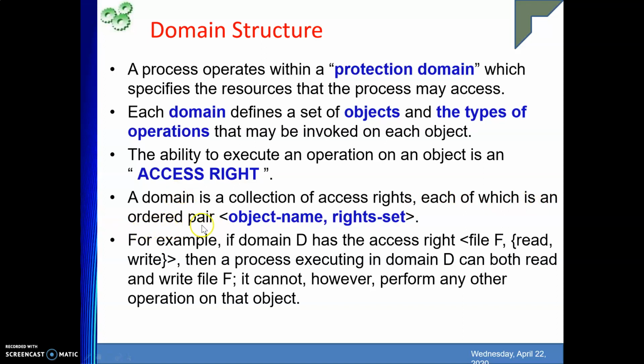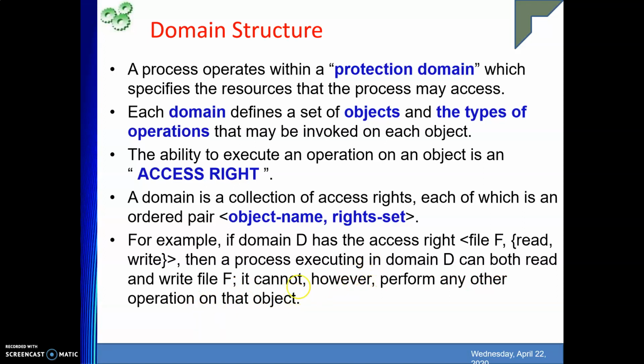And what is there in that ordered pair? Object name, right set. So the object name may be CPU, and the right set may be execute. The object name may be a file, and the right set may be read, write, execute, whatever. For example, if domain D has the access right file F, this is our object, and the right set is read, write, then a process executing in domain D can both read and write file F. However, it cannot perform any other operation on that object.